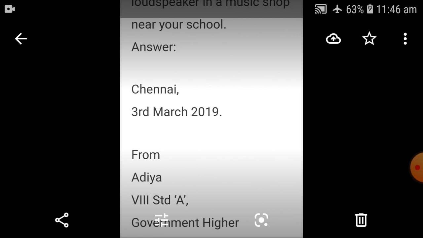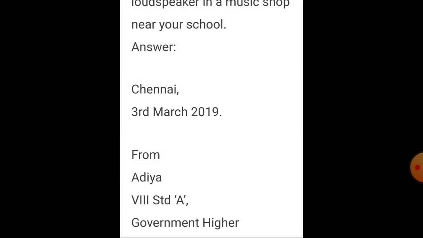So first we have to write the place and the date. Whenever you start the letter, you have to write the place. Here it is written Chennai, but you have to write Tiruvannamalai. Suppose today is November 25th, you can write 25th November 2020. Then you have to write the from address.